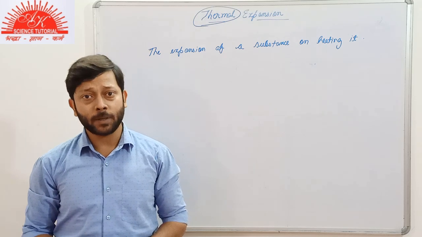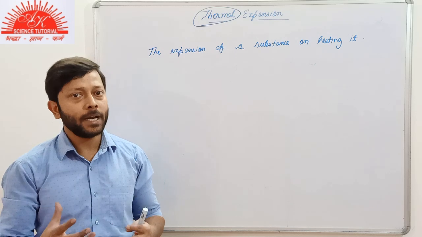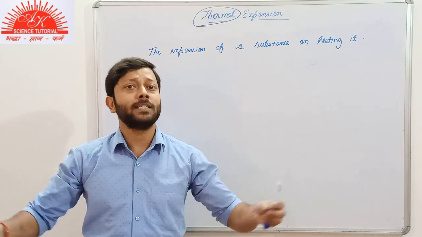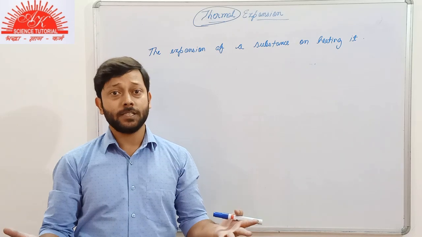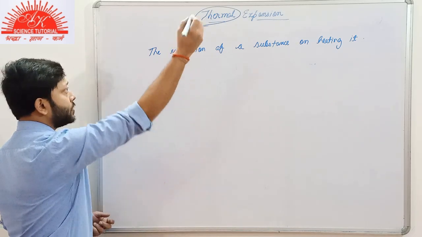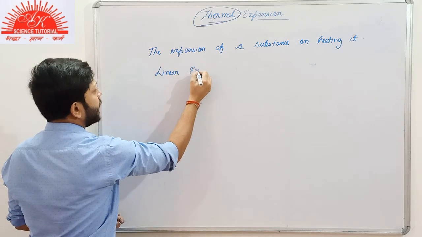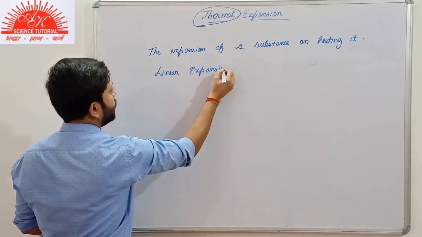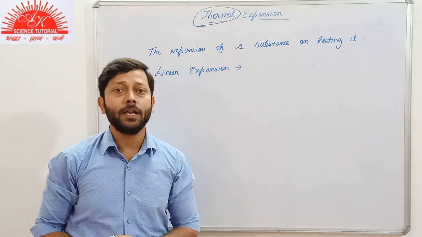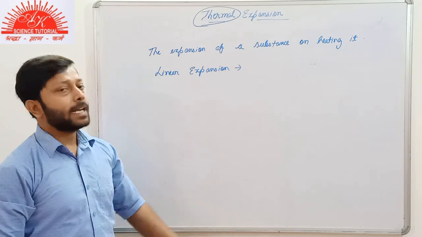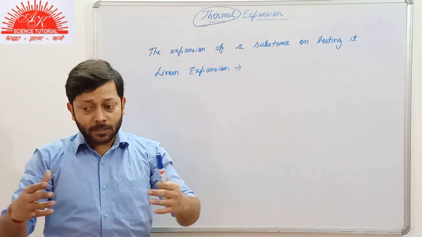as thermal expansion. And this thermal expansion can be of three types basically, depending on either only the length is increasing, or the area is increasing, or the volume is increasing. So we'll be talking about the three types of expansion. That is the linear expansion. As the term sounds, linear, I told you earlier that wherever you hear this term linear, it means along one direction. So linear expansion means the length of the body is increasing.